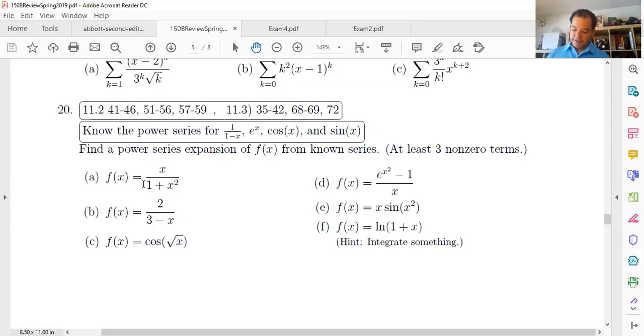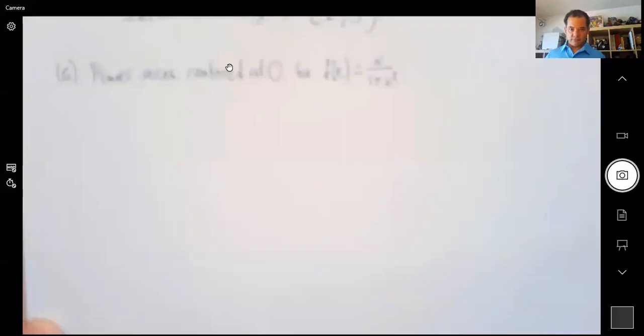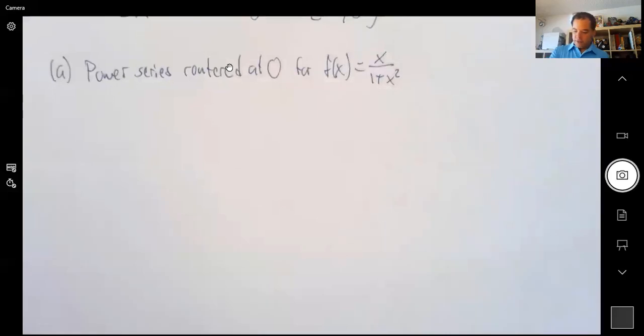So how can we do the power series centered at 0? It doesn't say, but that's what they want. For f of x equals x over 1 plus x squared. Let's do part A. There we go. So how do we do it?